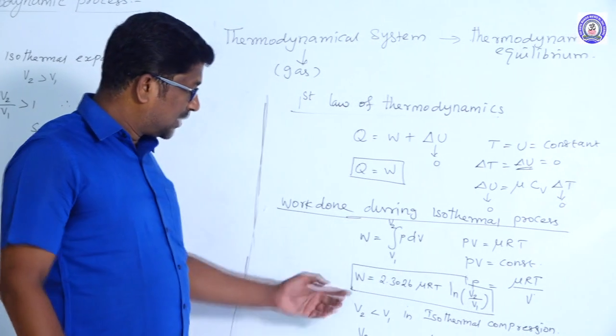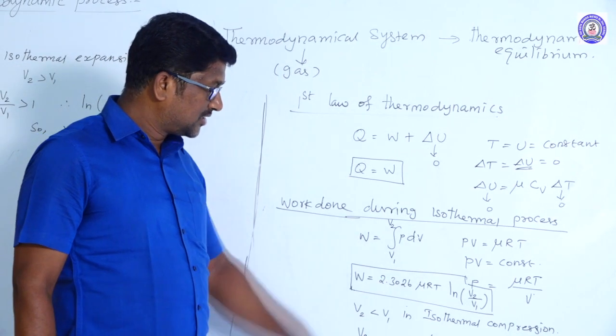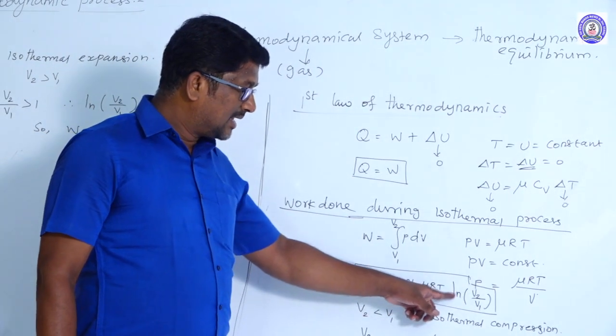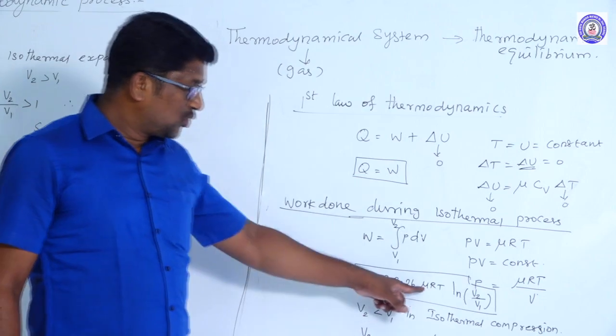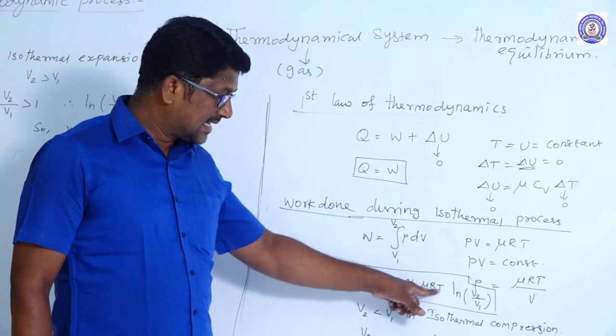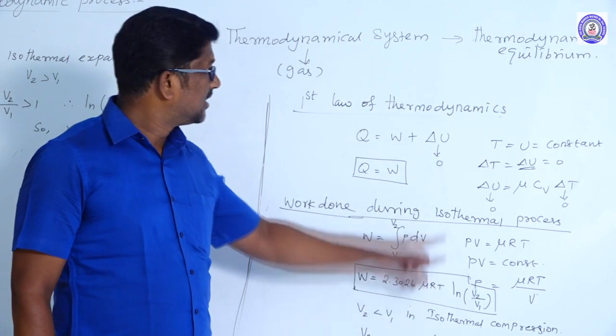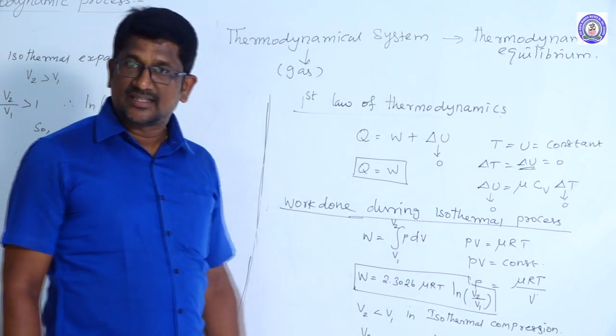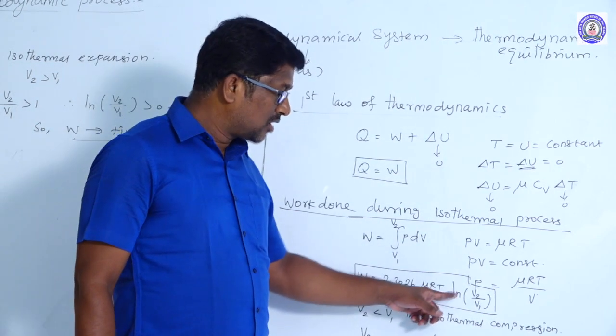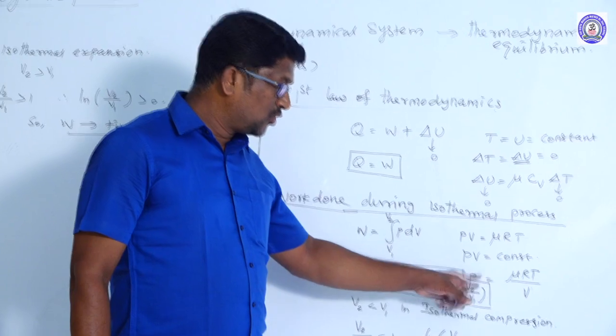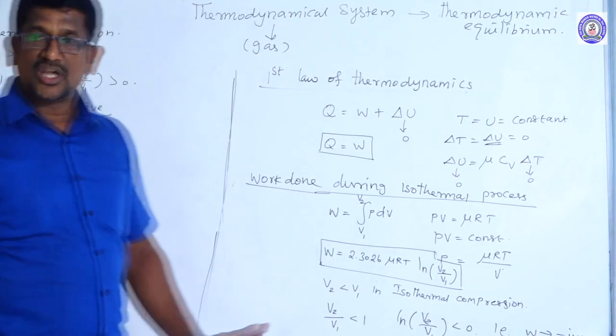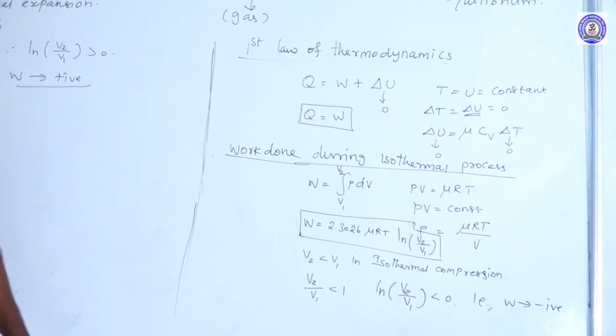After integration, we get W is equal to 2.3026 mu RT log V2 divided by V1. Mu is the number of moles, R is the universal gas constant, and T is the temperature. In an isothermal process, the temperature is constant. Here V2 is the final volume and V1 is the initial volume. So this is the work done expression, right?